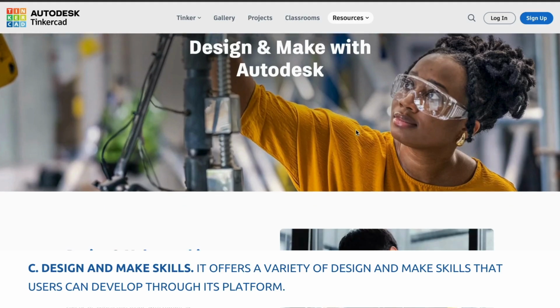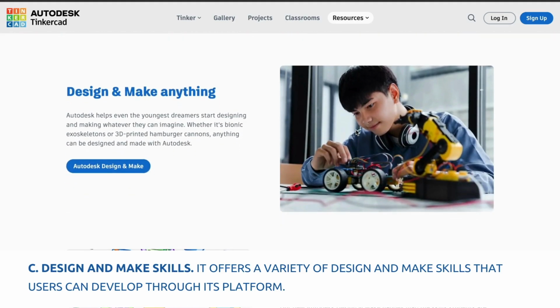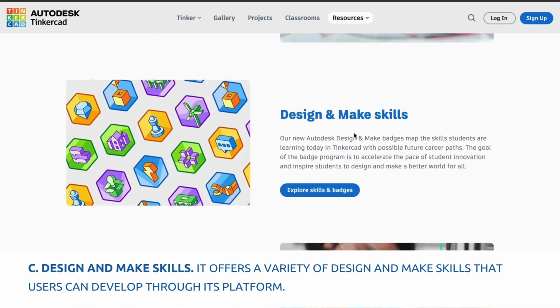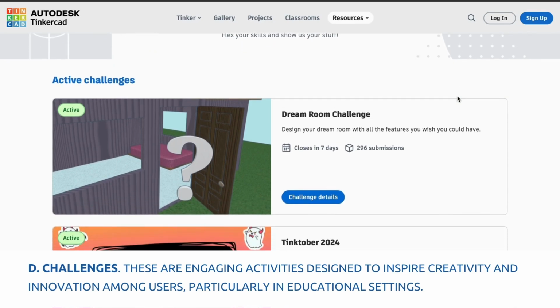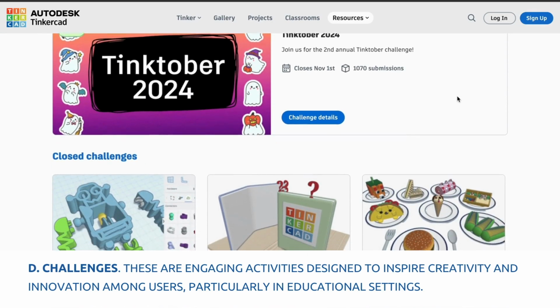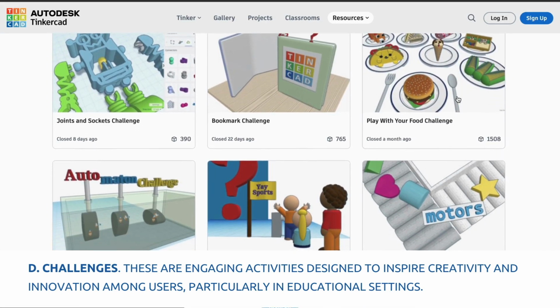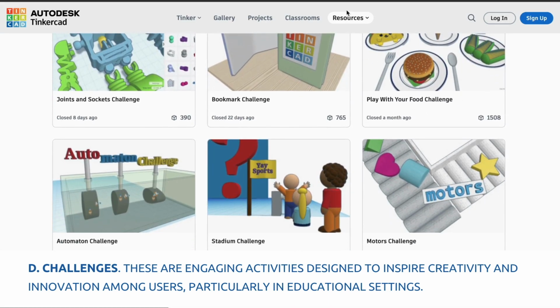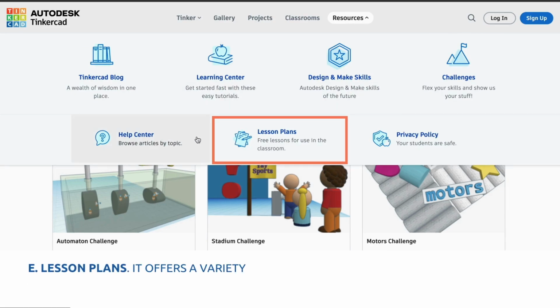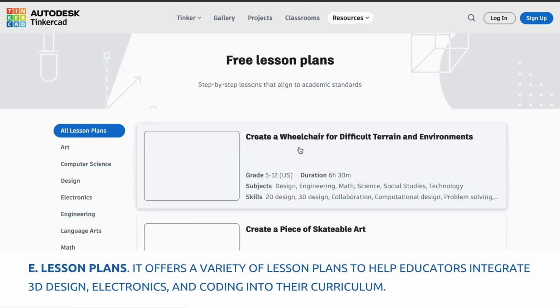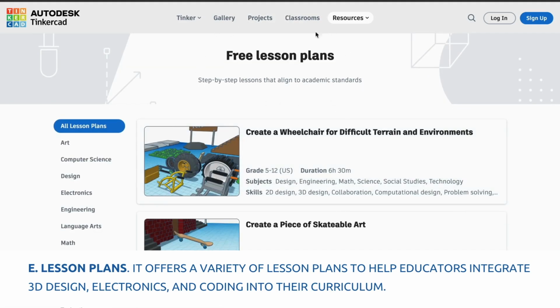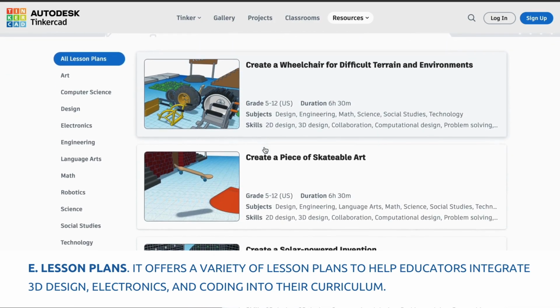It also offers a variety of design and make skills that users can develop through its platform. Here's an overview of key skills you can learn and practice. In addition, within challenges, you will be able to test your skills with different challenges proposed by the community. And if you are a teacher or tutor, the lesson plans section will be your best ally. Here you'll find ready-to-implement lesson plans in the classroom, making it easy to integrate TinkerCAD into STEM teaching.